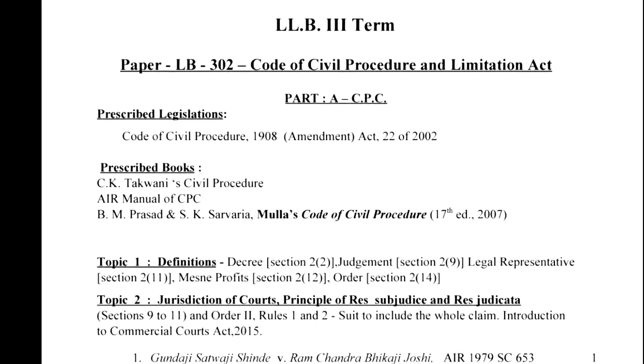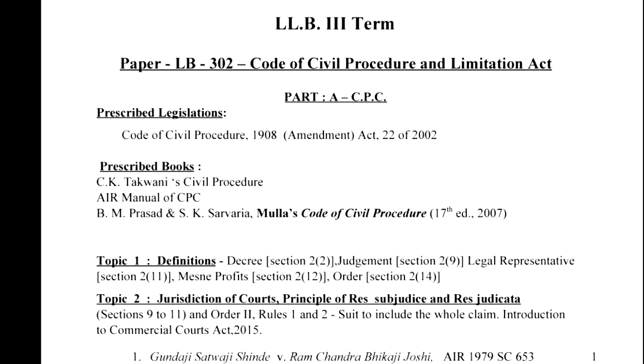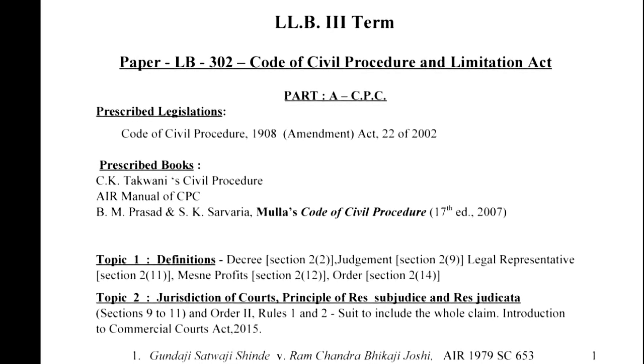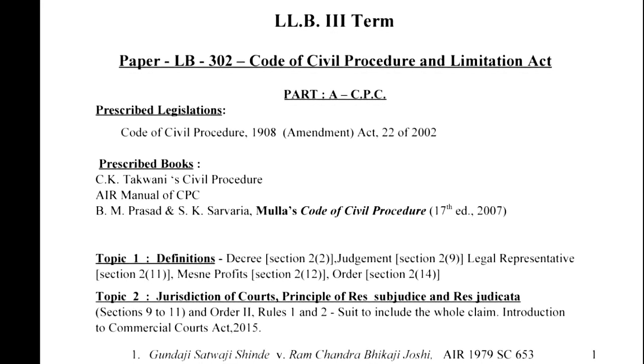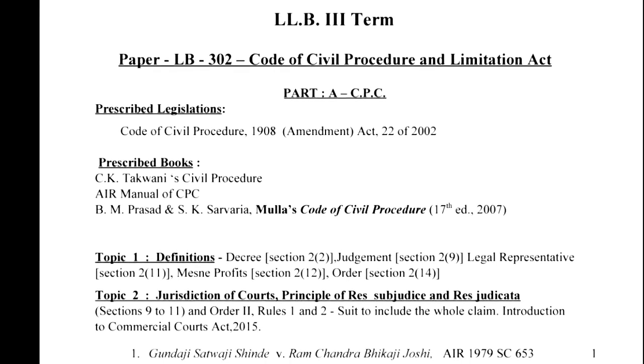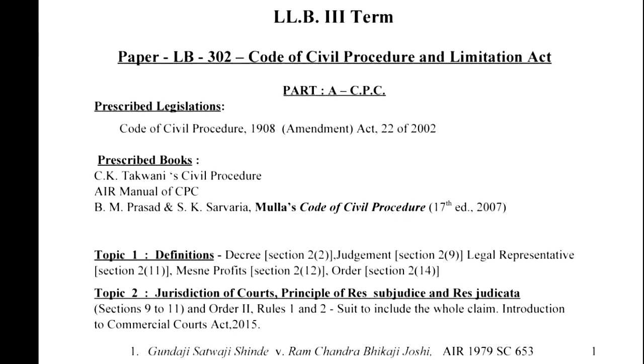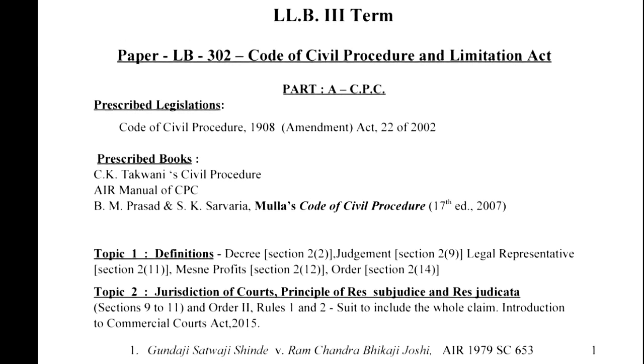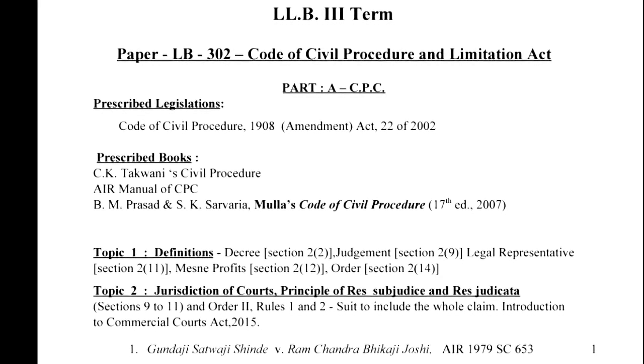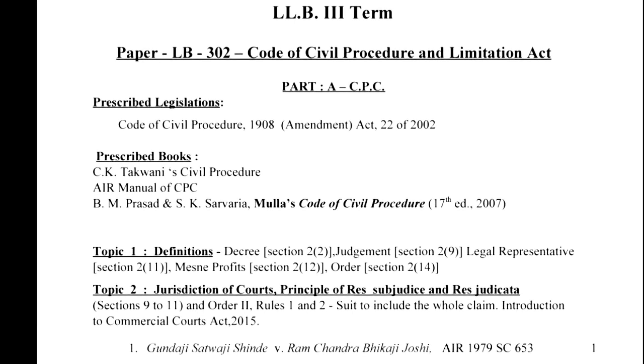Which means what? If there is a court, it has already decided a particular matter that is in controversy. This decision has been given. Now, the decision is given on merits after hearing the parties and all that. Now, a party again goes to the court with the same cause of action.